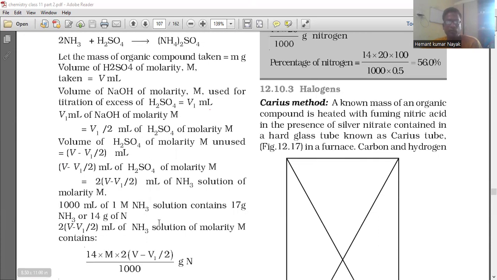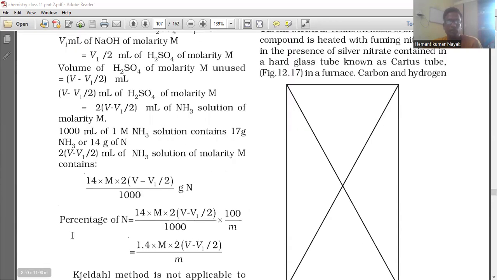1000 ml of 1 molar NH3 solution contains 17 gram NH3 or 14 gram nitrogen. 2 into (V minus V1 by 2) ml of NH3 solution of molarity M contains 14 into M into 2 into (V minus V1 by 2) divided by 1000 gram. Percentage of nitrogen is calculated as 14 into M into 2 into (V minus V1 by 2) into 100 by m divided by 1000, which is equal to 1.4 into M into 2 into (V minus V1 by 2) divided by m.